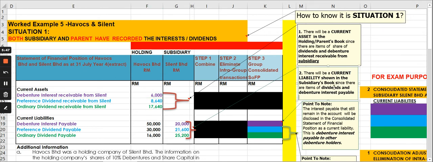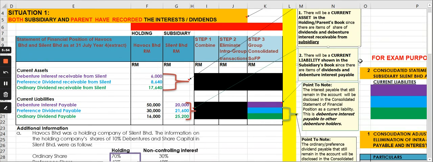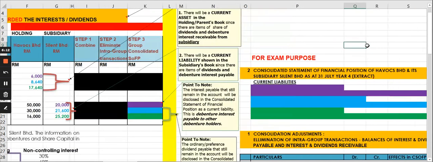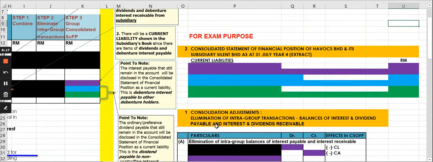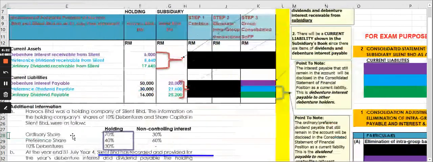Okay, right. The next thing you need to do: if you know this is the first situation where the parent and subsidiary have recorded the interest, by checking the current asset, there is some information regarding the share of dividends and interest from the subsidiary. You need to do the consolidation adjustment. What you need to do is eliminate the intra-group transaction, because this is the requirement of the question. So let's read the question.